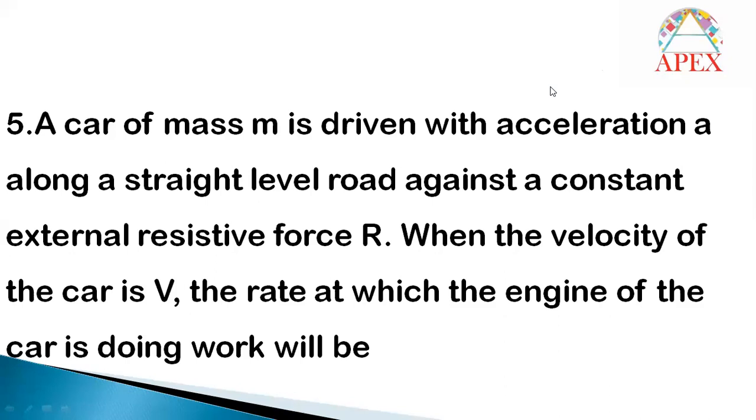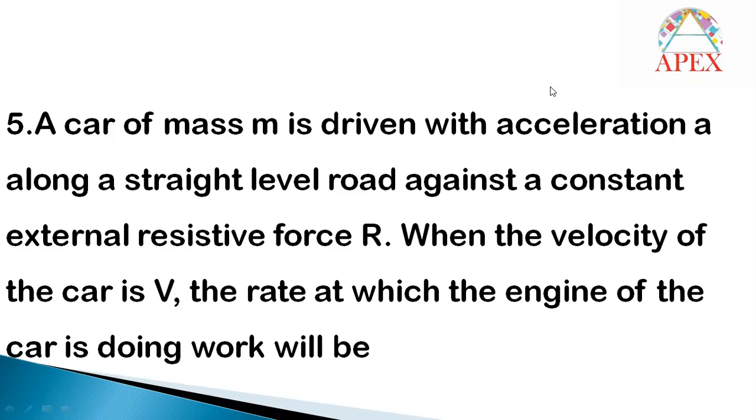That may be friction or air resistance, whatever it may be. Let me consider it is friction between the road and the car. Then the frictional force is r only. When the velocity of the car is v, what is the rate at which the engine of the car is doing work? So here the car has to do two things.